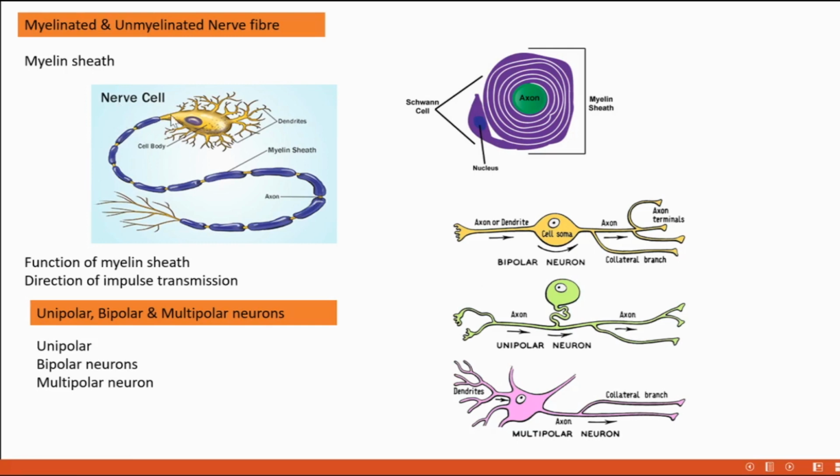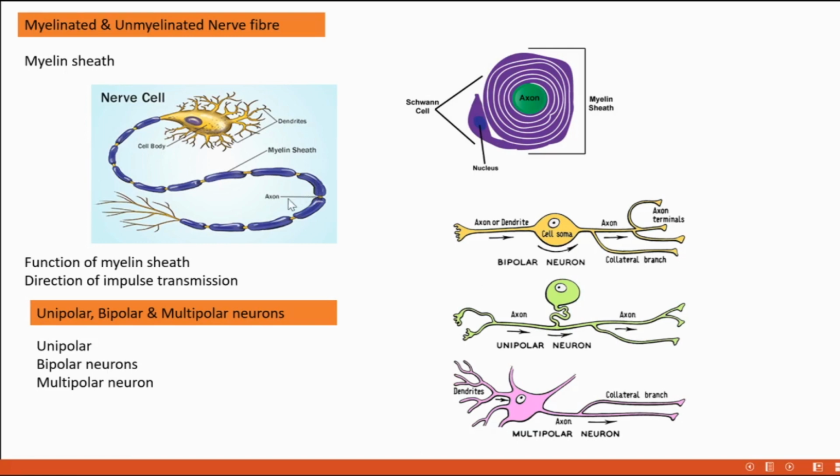Because here the impulse signal can actually jump from one node to another node. From here to here, here to here. It can jump from one node to another, and does not need to pass continuously. It's similar to the speed difference if we walk or run continuously, or pass the same distance by jumping. So that is the importance of myelin sheath.